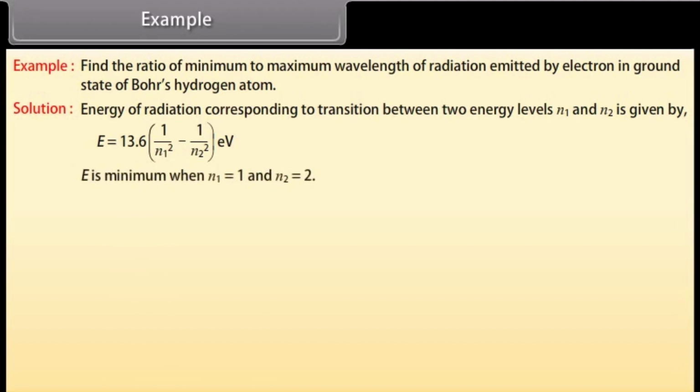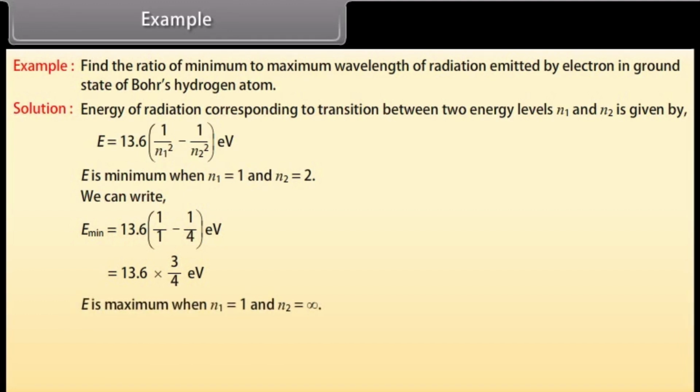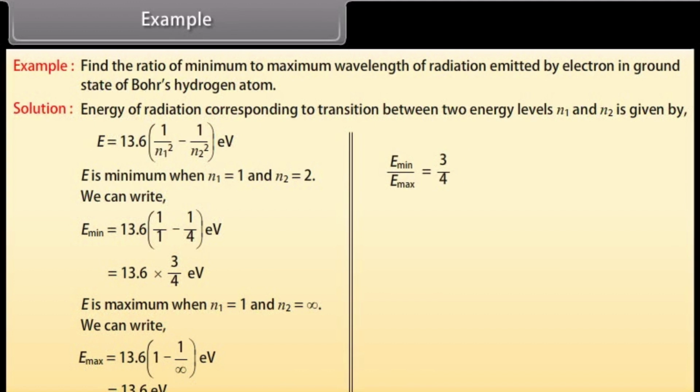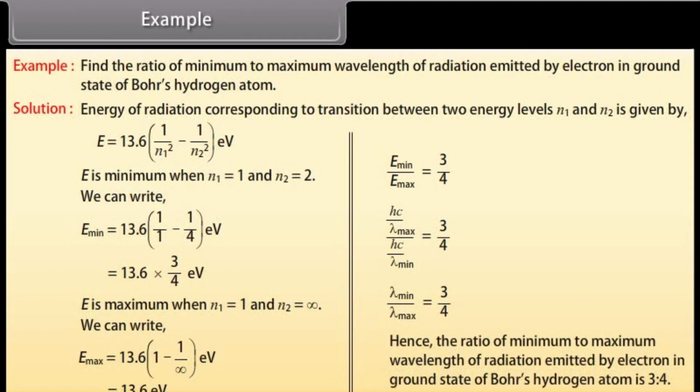E is minimum when n1 is equal to 1 and n2 is equal to 2. E minimum is equal to 13.6 into 3 upon 4 electron volt. E is maximum when n1 is equal to 1 and n2 is infinity. E maximum is equal to 13.6 electron volt. Now taking the ratio of E minimum and E maximum, we get E minimum upon E maximum as 3 upon 4, or lambda minimum upon lambda maximum equals 3 upon 4. Hence, the ratio of minimum to maximum wavelength of radiation emitted by electron in ground state of Bohr's hydrogen atom is 3:4.